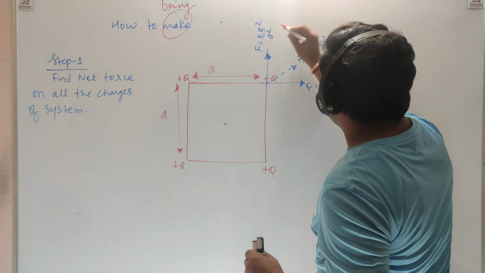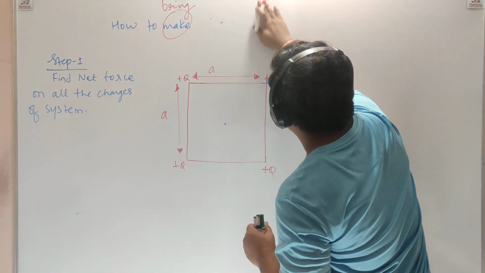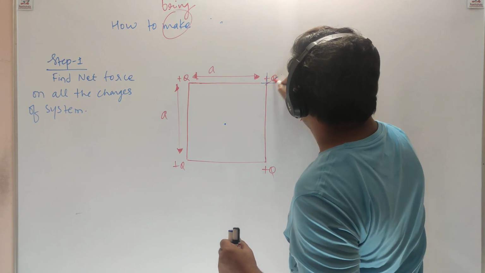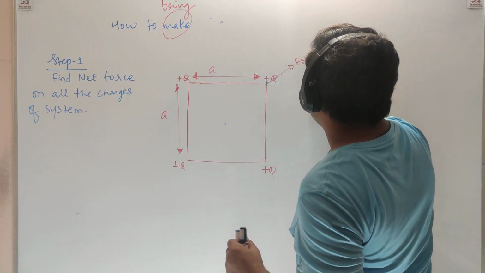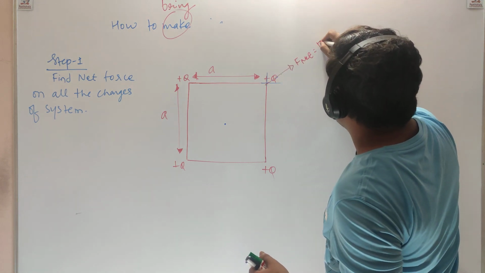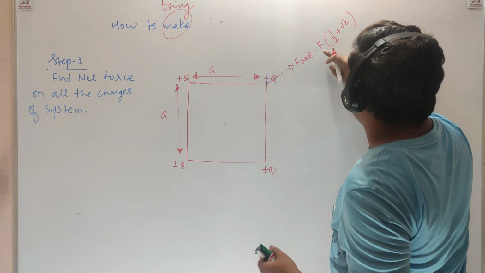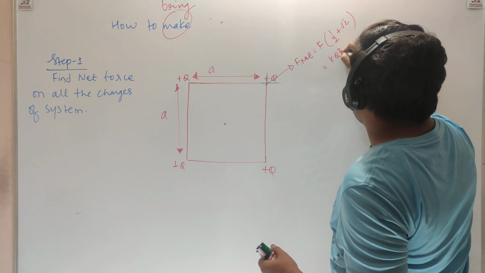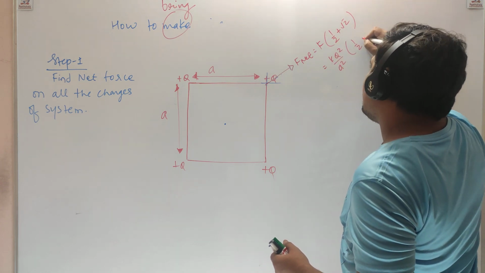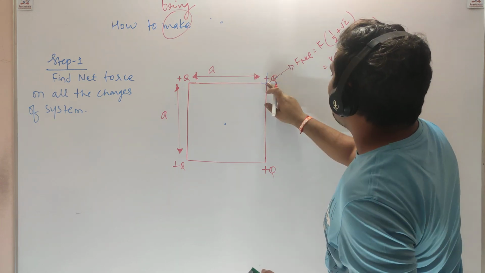So the resultant force, if we talk about only F net, we took F common and got the resultant force, where F is kq square by a square, times (1 by 2 plus root 2). So this was the force on this charge.